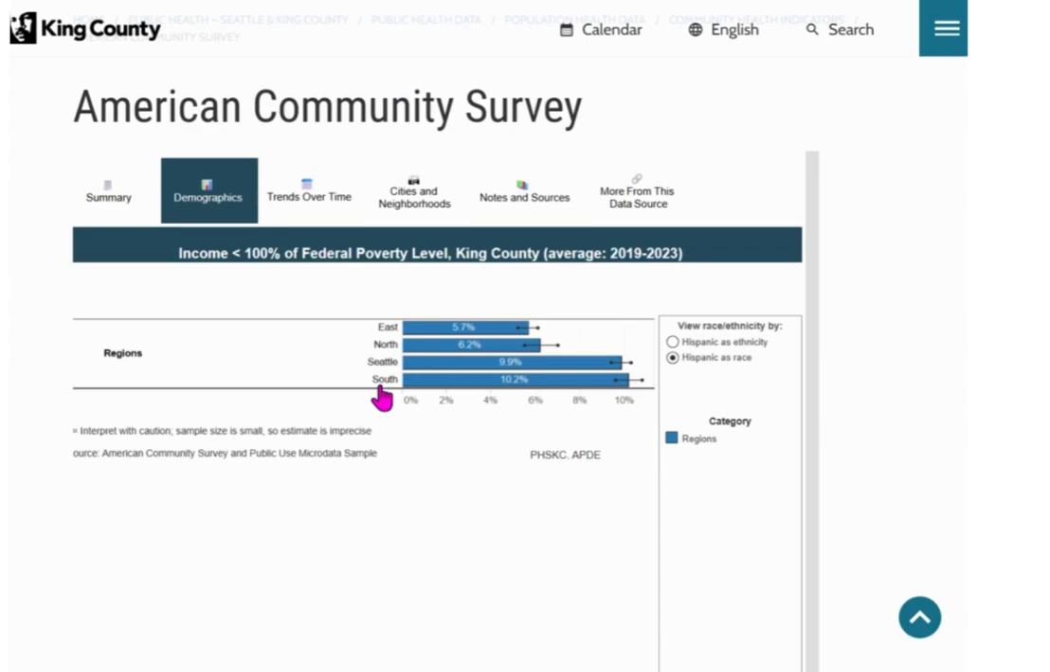If confidence intervals do overlap, this means that there likely may not be a true difference between groups. For example, we see that the confidence intervals for North and East King County do overlap, so we can't be sure that they are truly different from each other.